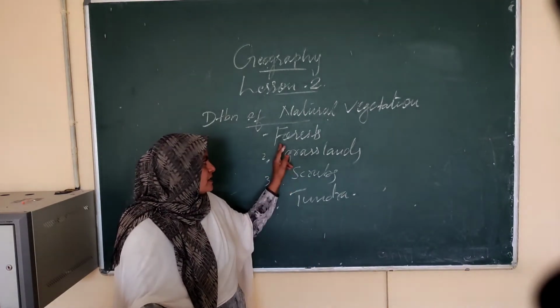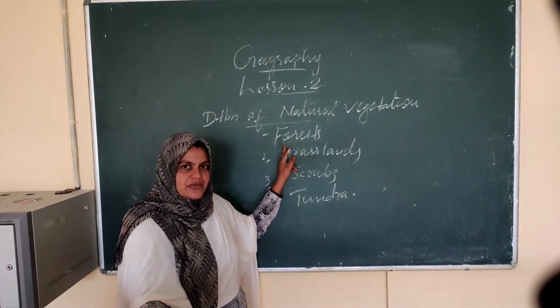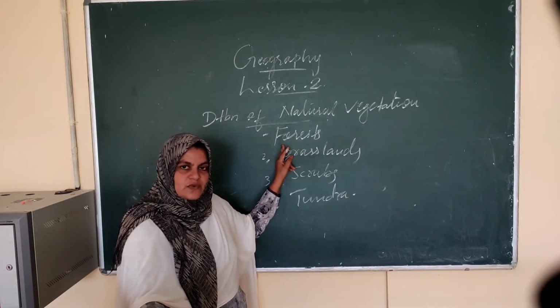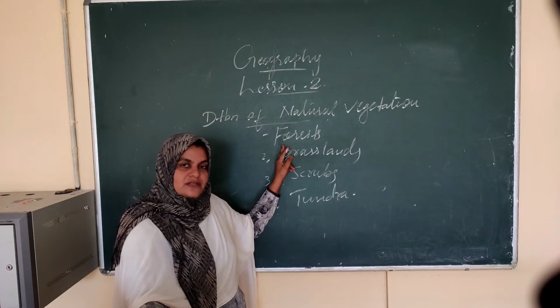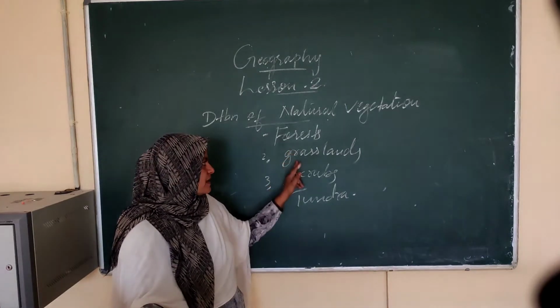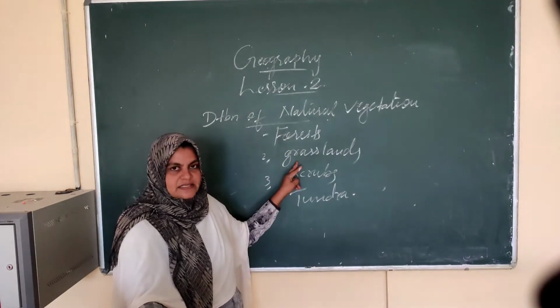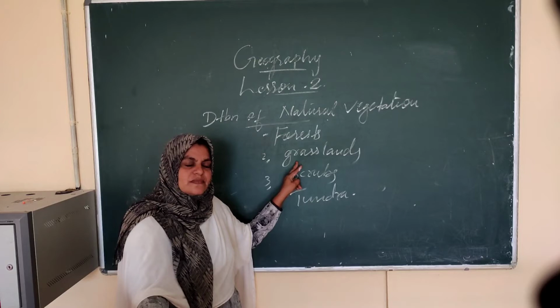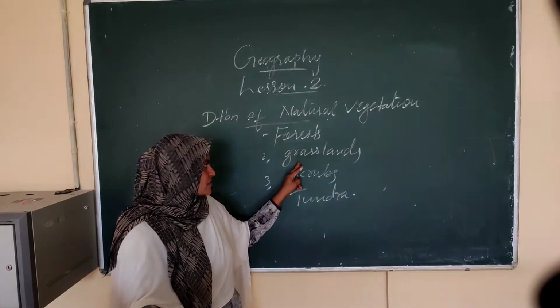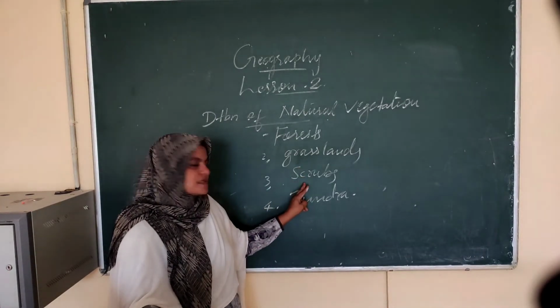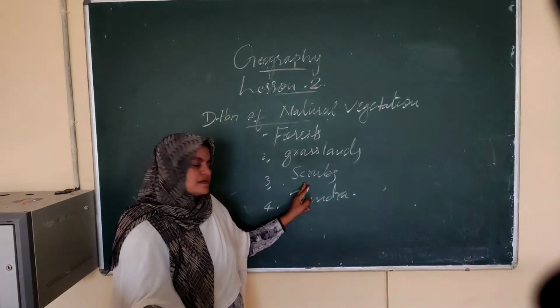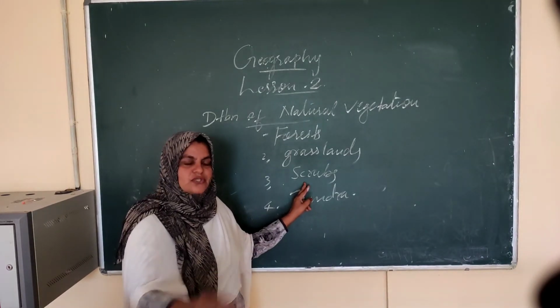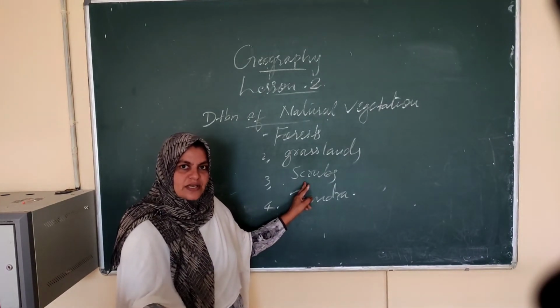Am I right? So forest is a type of vegetation with different types of trees, from tiny plants to big trees. Then grasslands. You studied grasslands in 6th and 7th standard. Next, scrubs, that means short trees growing in this area.